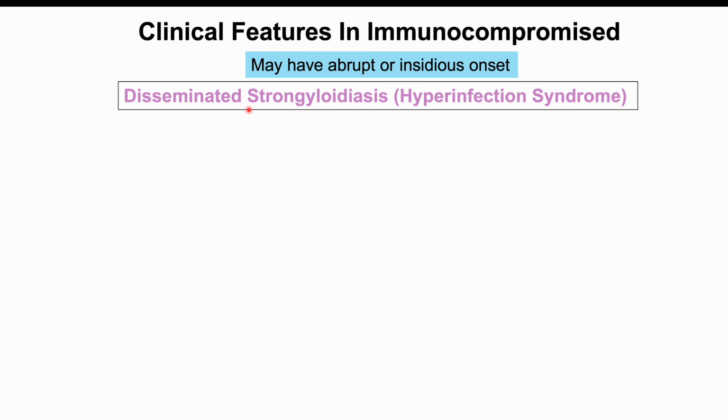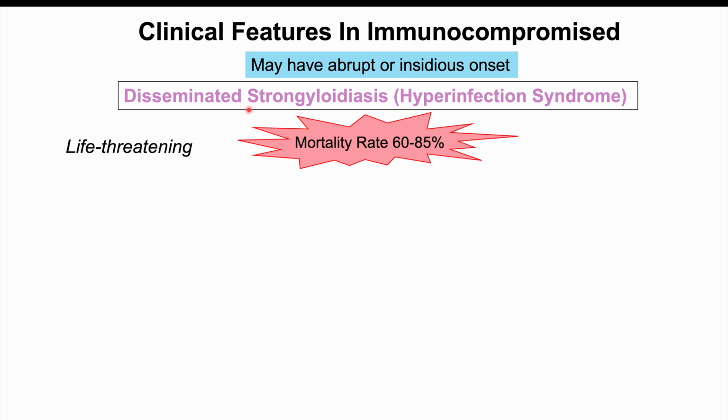And as its name implies, hyperinfection syndrome or disseminated strongyloidiasis is going to involve very excessive amounts of autoinfection within the patient. The number of organisms multiplies rapidly, and these organisms start to spread into other areas of the body. It's disseminated, and they enter into other organ systems, causing many other issues, which we'll discuss here in a moment. Again, this is a life-threatening condition with a mortality rate anywhere from 60 to 85%. So very, very high rates of mortality in these patients.